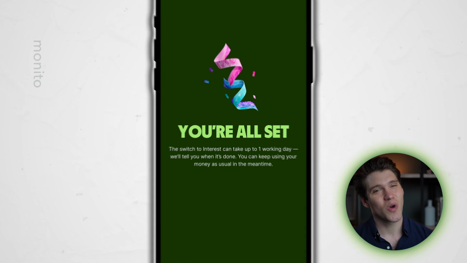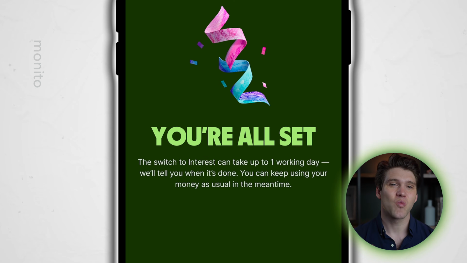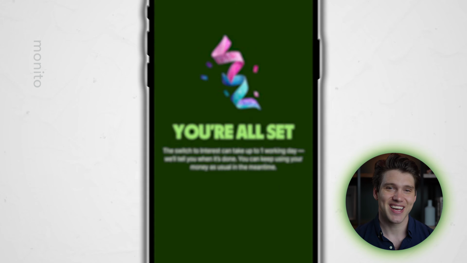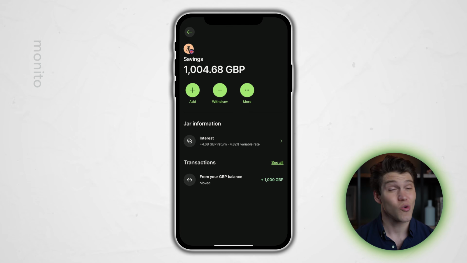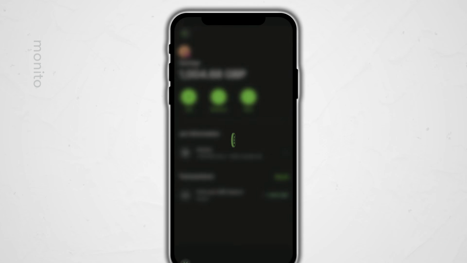It usually takes 1 working day for your money to be converted and Wise will notify you once it's done. After that, you'll start earning and you can check how much by selecting the jar or balance from within your account.